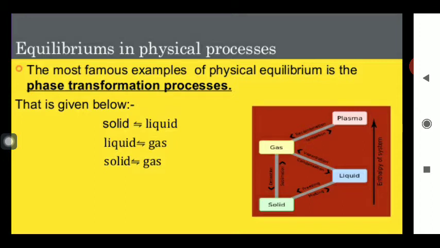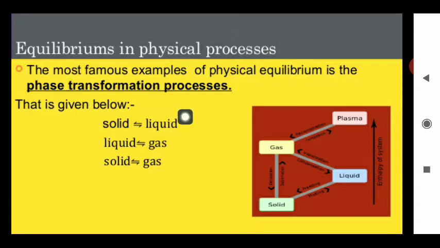So this complete process is collectively known as the phase transformation process, and these phase transformations can again be classified into the following types. The first type is solid to liquid. The second type is liquid to gas, and the third type is solid to gas. This third type of phase transformation is known as the sublimation process.